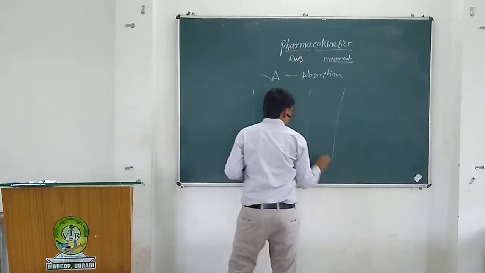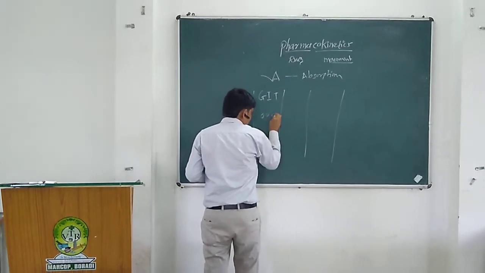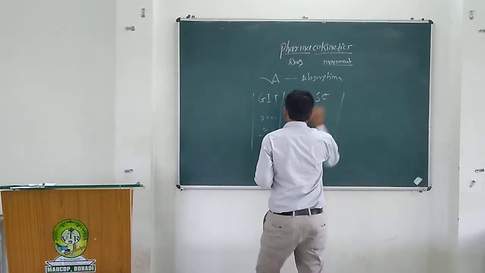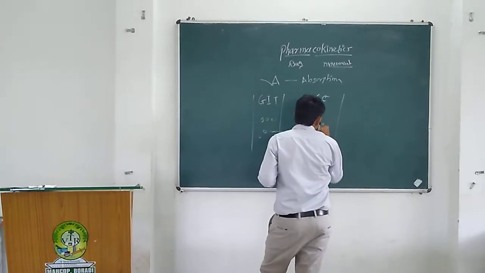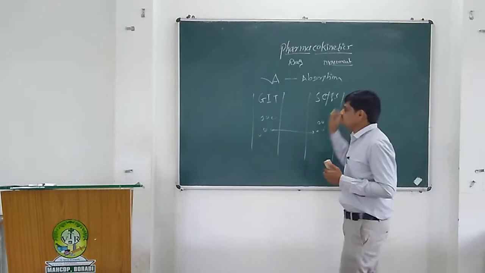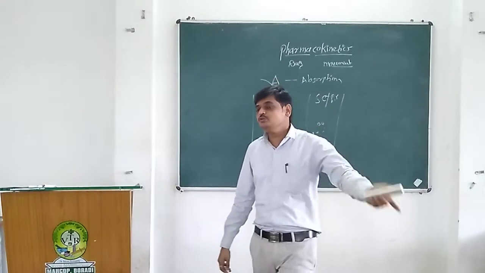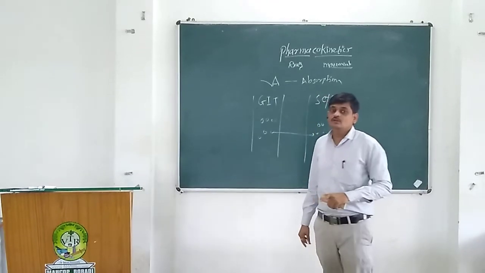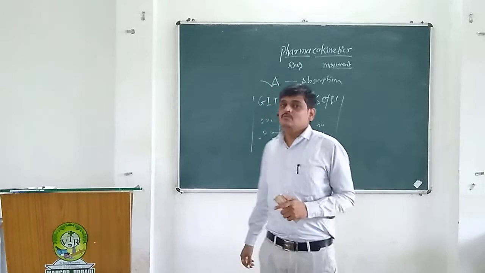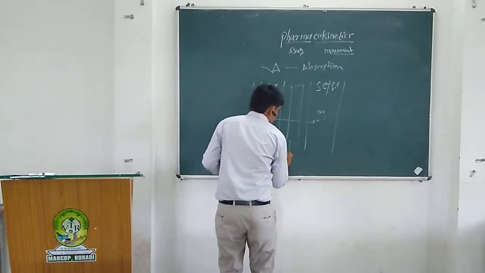In the case of oral administration, the drugs go to the GIT and are absorbed into the bloodstream or systemic circulation after crossing biological membranes.